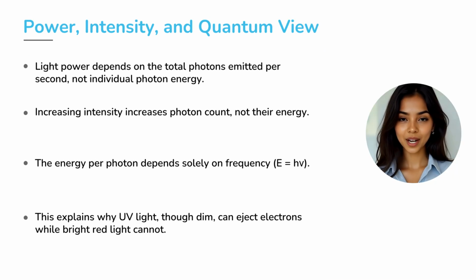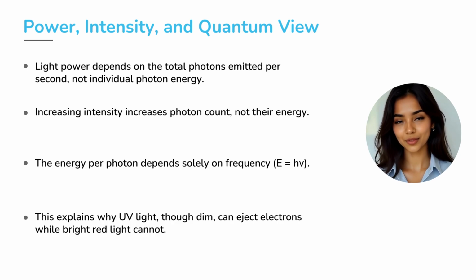Let's now connect power, intensity, and the quantum nature of light. First, remember that the power of a light beam depends on the total number of photons emitted per second, not on the energy of each individual photon. So, when we increase the intensity of light, we are simply increasing the photon count, not the energy carried by each photon. The energy per photon depends only on the frequency of the light.